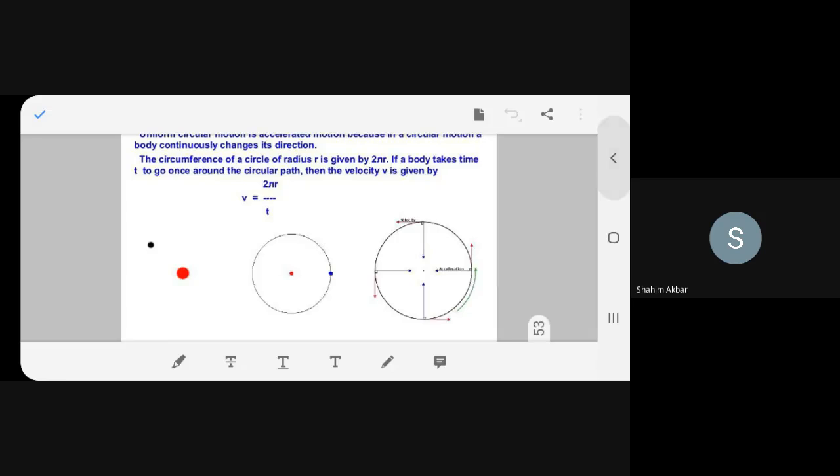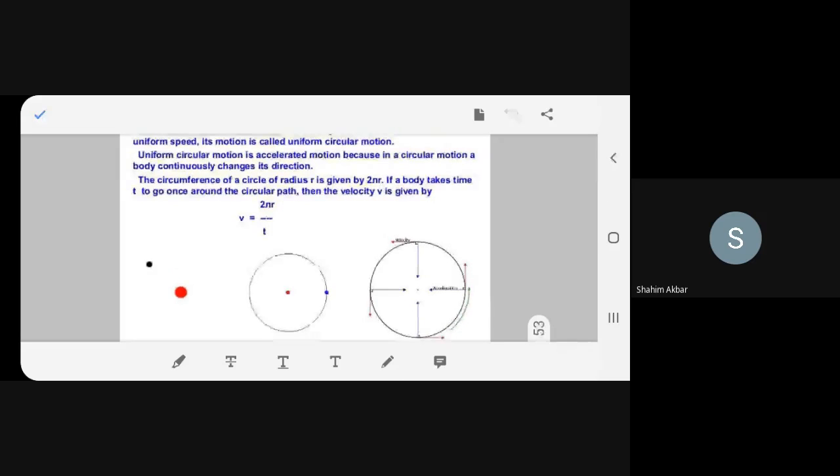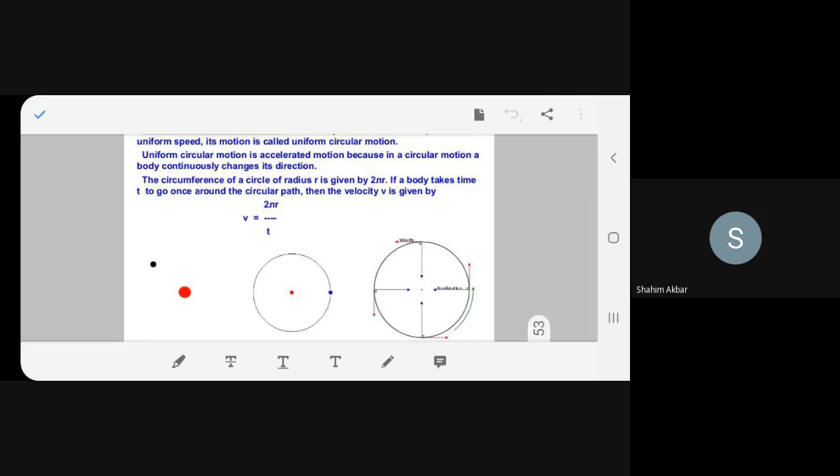So when it is changing its direction, its velocity is changed. It's in an accelerated motion. If you keep on turning in a circular motion, you're changing direction and it's accelerated motion. The motion cannot be uniform. It has to be accelerated motion.